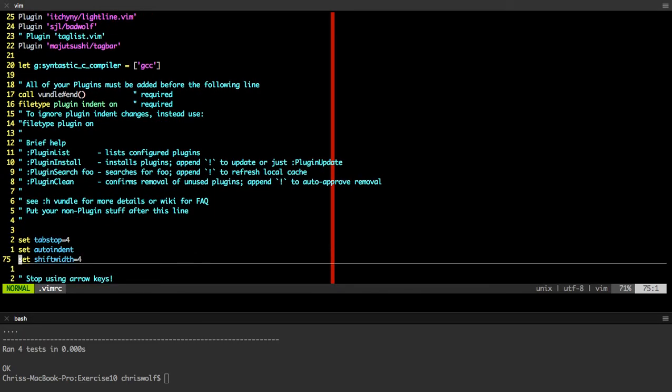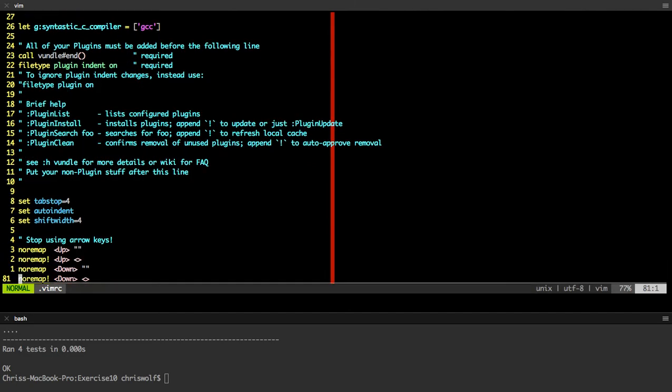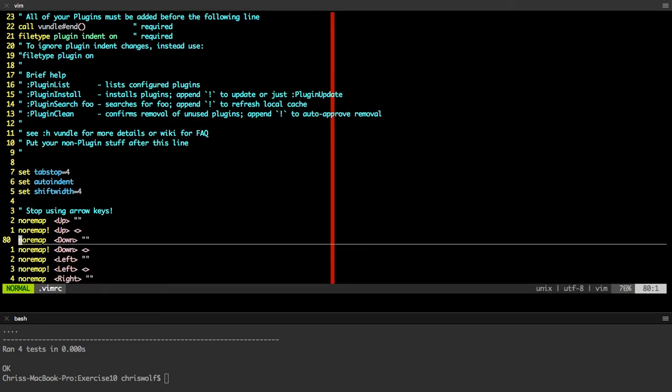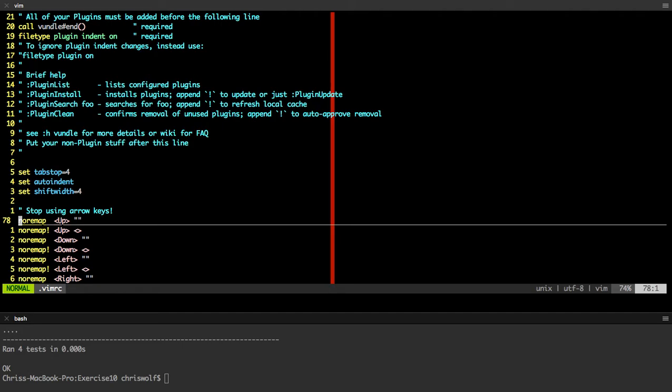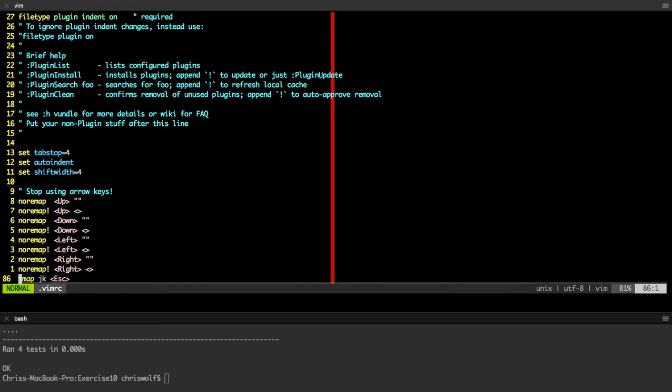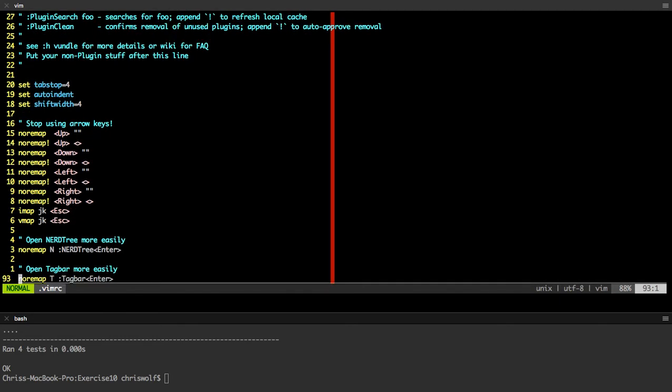And then I have some more of my tab preferences. Stop using arrow keys. Basically, I've made it so that with no remap, if I ever press up, ignore it. Pretend I didn't put in anything. That was to force me to stop doing that. In both insert and visual mode, JK now puts in escape, so that's an easy way out.